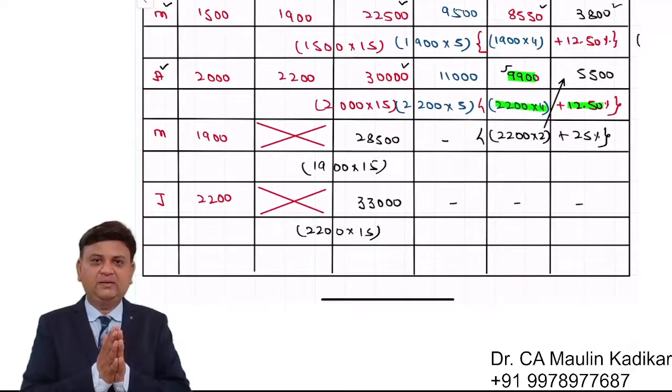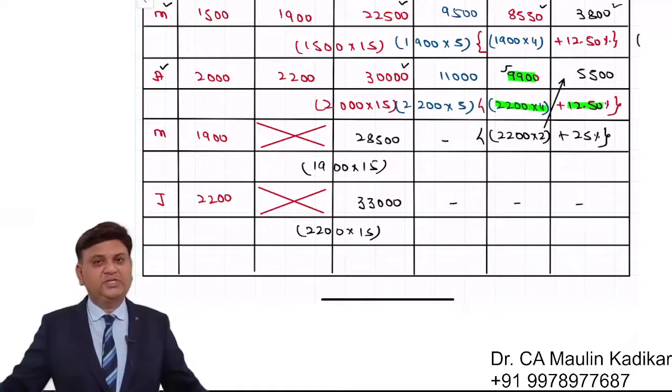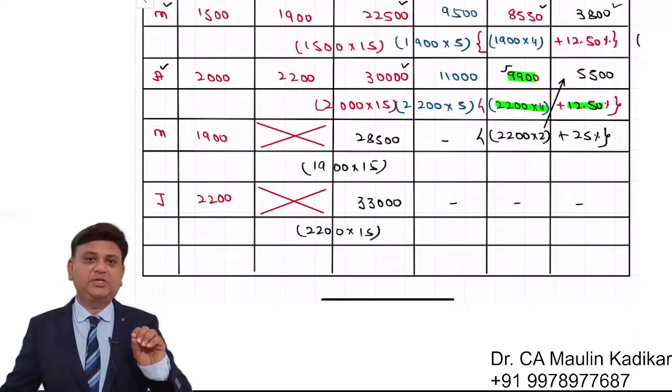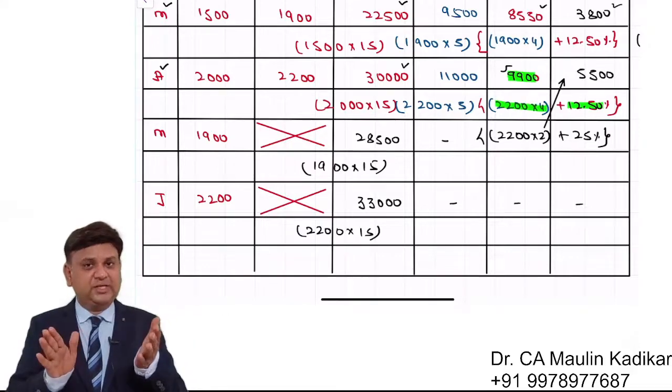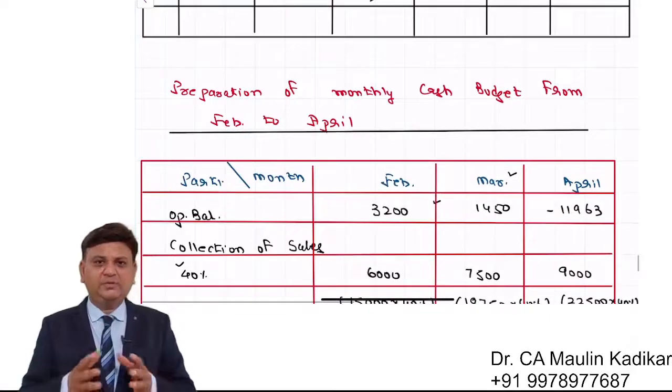Importantly, remember that the production related expenses are connected to the production. So the variable production expenses will be calculated based on the variable production cost, that is, based on the number of units that we are producing and not selling. Small important points.